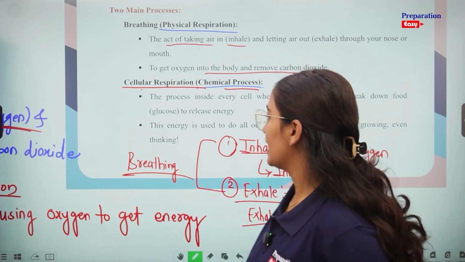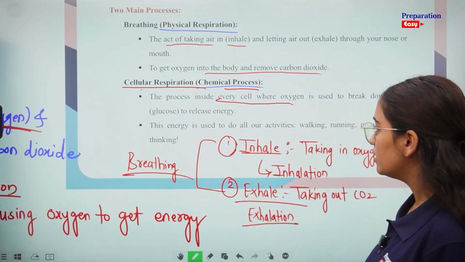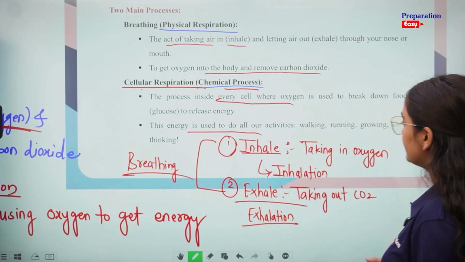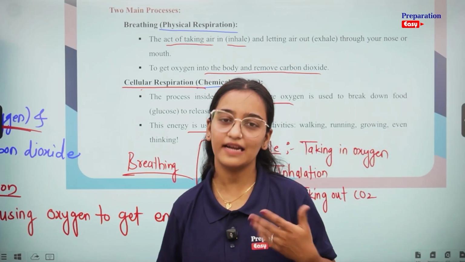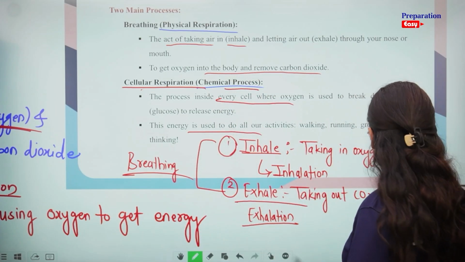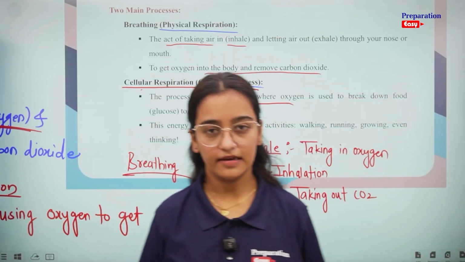The energy is used for all our activities: walking, running, growing, even thinking. Now I hope the breathing and respiration point is clear.